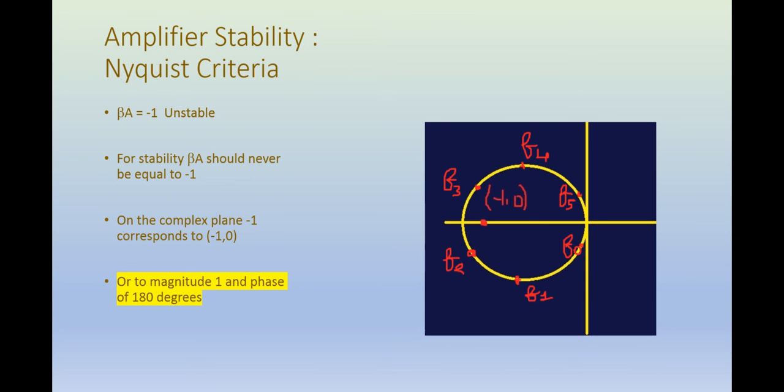But why not inside the curve? Why will the system be unstable if the point lies inside the curve? Because apparently if the point does not lie on the curve but inside the curve, the beta A never becomes equal to -1. So why are we saying that even in this condition the amplifier will be unstable? To answer this question, we need to explore this point further.